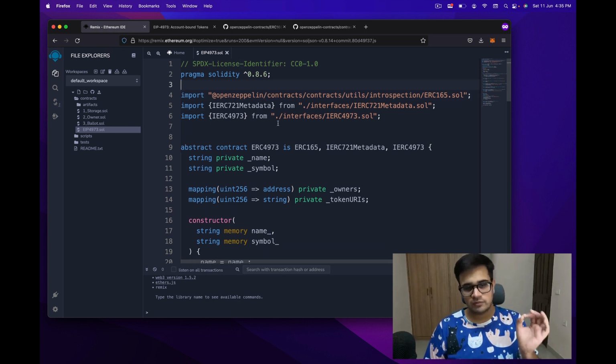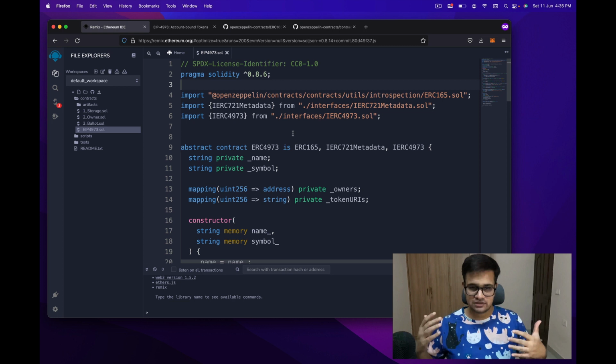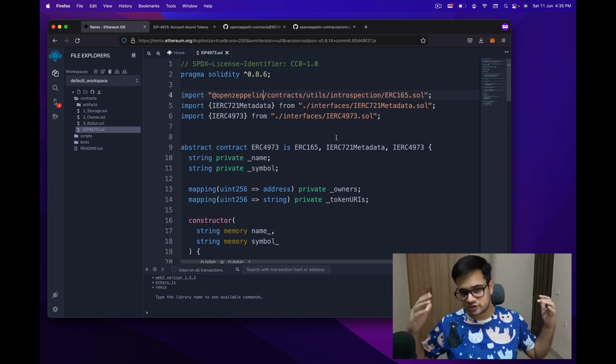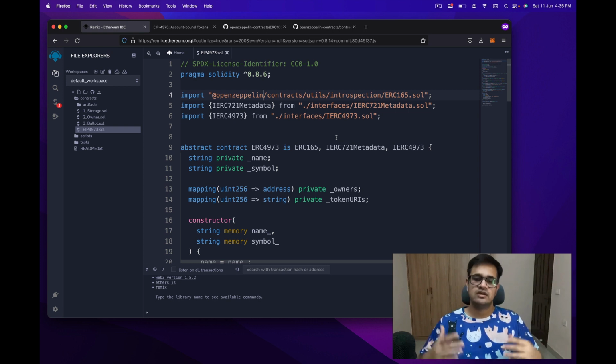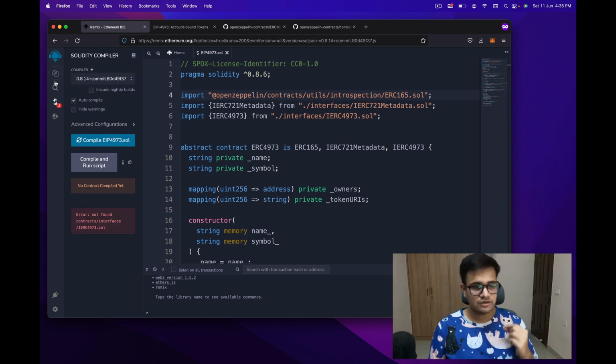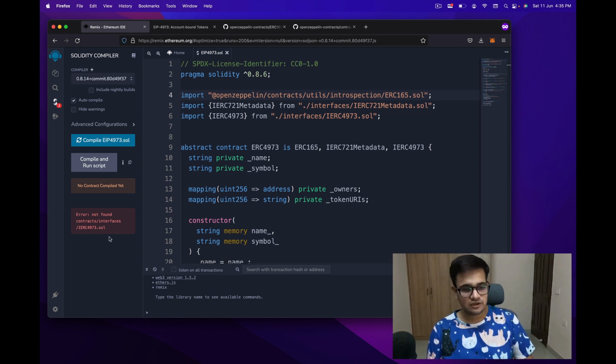So it should be openzeppelin/contracts, we need just one contracts, /contracts/utils/introspection/ERC165.sol.